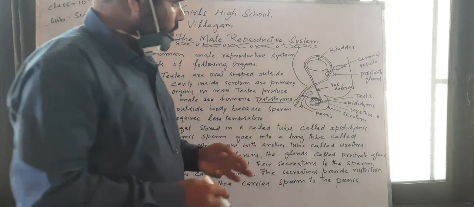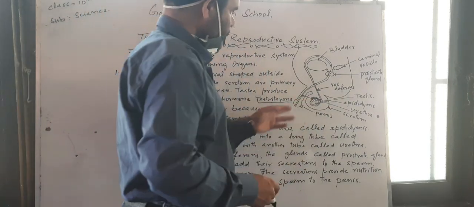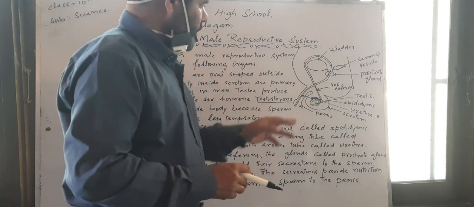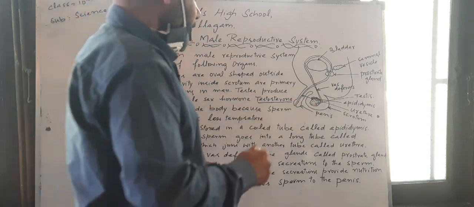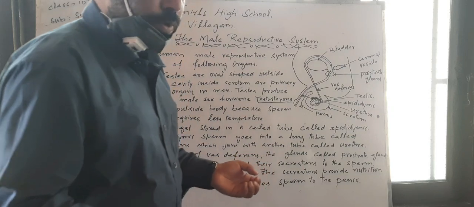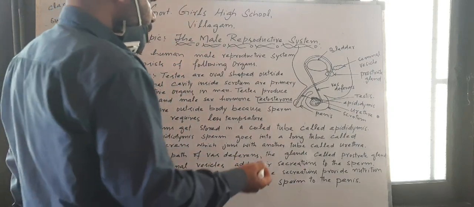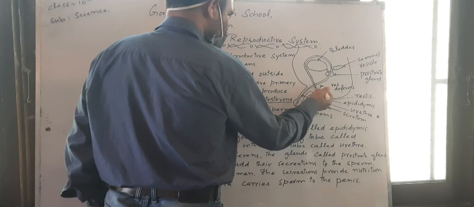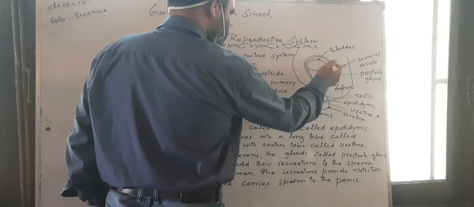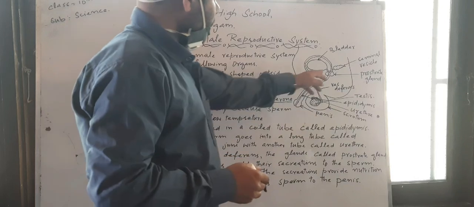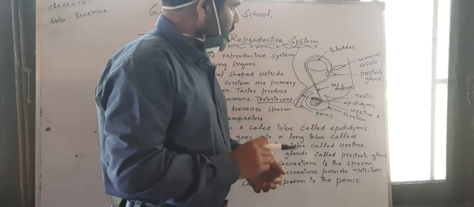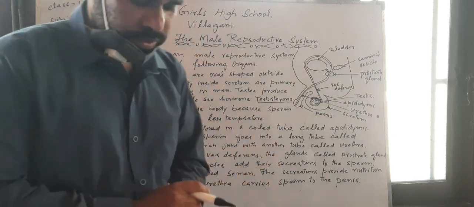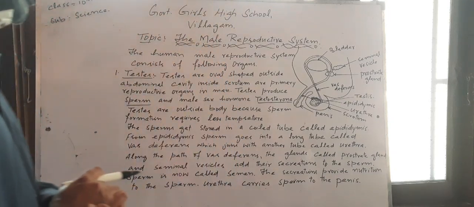So sperms, when they are formed in the testes, run into the epididymis. These are coil-like structures, and here sperms get stored for some time. After that, sperms come out of the epididymis and move through the vas deferens, and after reaching here is a vesicle that is called the seminal vesicle.